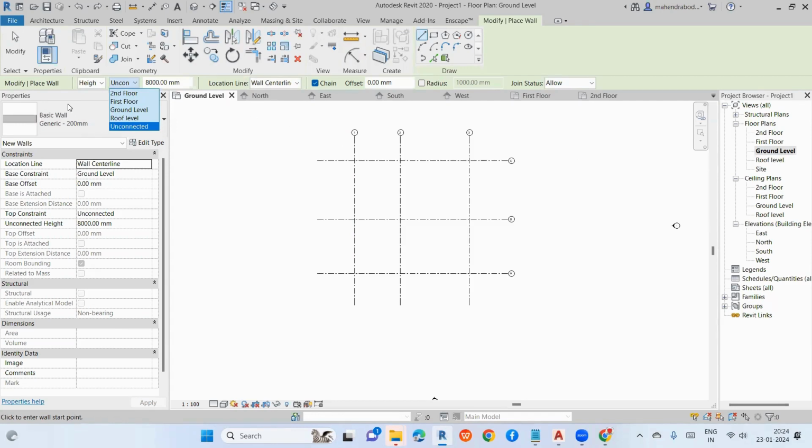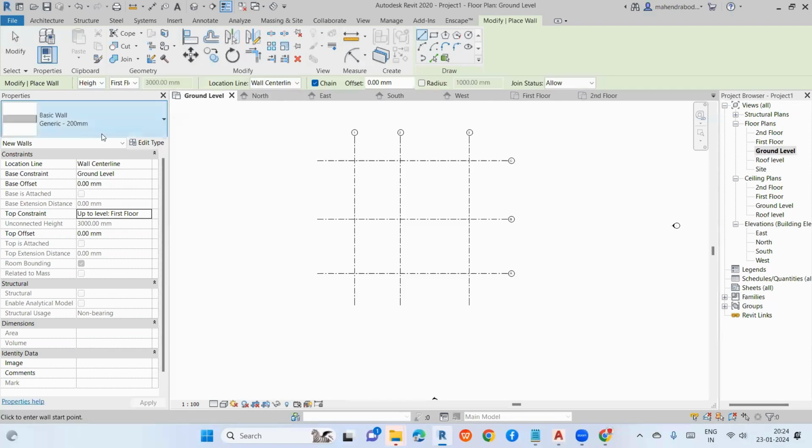I want a wall from ground floor to first floor, which I will select here. Similarly, you can see here the base constraint is ground level and the top constraint is first floor. Here also you can change. And the base offset I'll tell you once I create the wall.